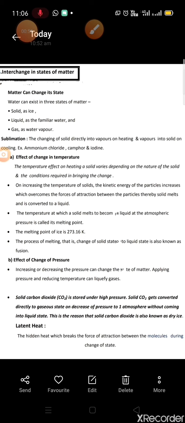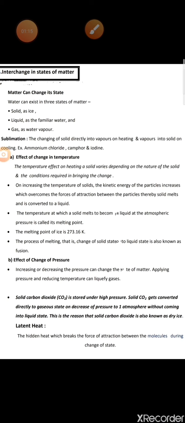When we heat a solid, means when we increase the temperature, the constituent particles vibrate and get kinetic energy. Then this increased kinetic energy helps these particles to move apart from each other. So, solid gets converted into liquid.